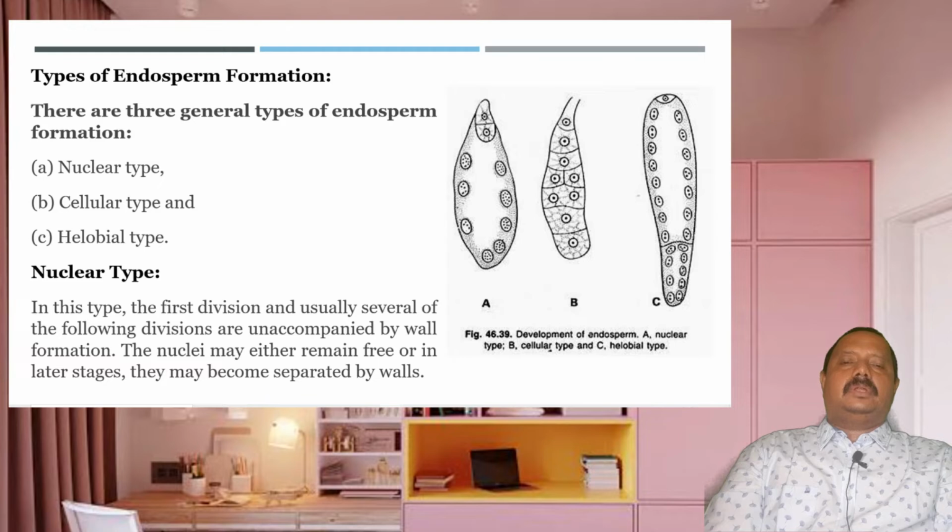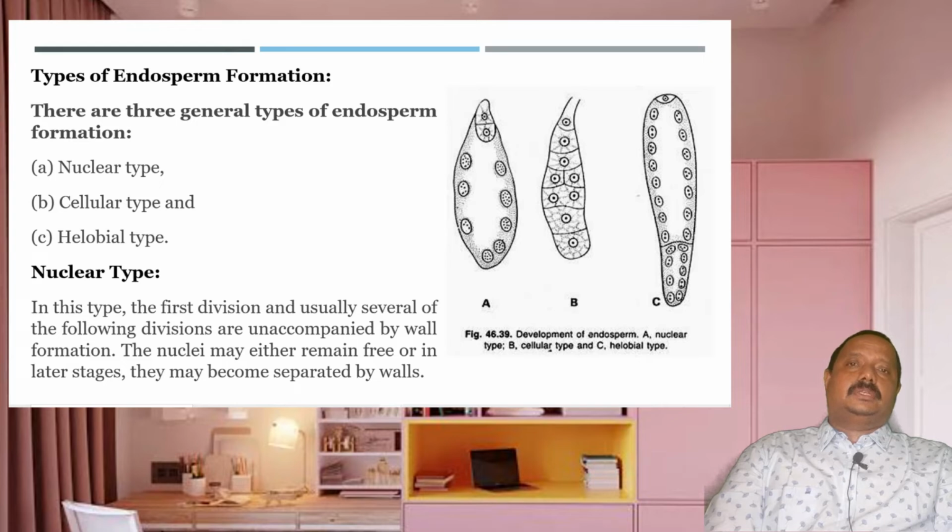In the cellular type, on the other hand, the cell walls are formed between the cells after each division so that a cellular appearance is seen. In the third form, the helobial type, the figure is clear that it is in between these two types, that is, in between the cellular type and nuclear type, where the first primary endosperm nucleus divides into two cells and cell wall formation takes place in one and it is free nuclear in the other cell.